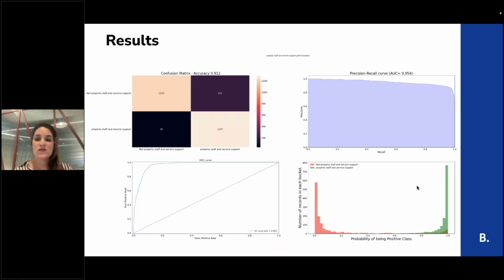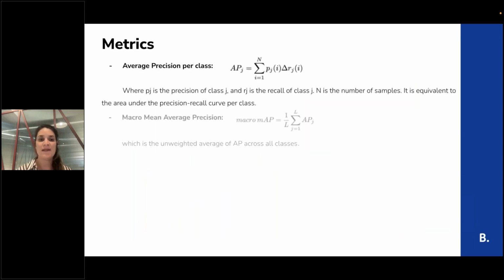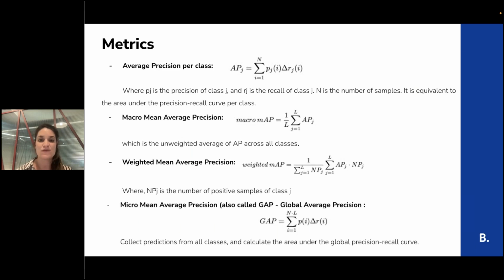We built a dashboard for evaluation: confusion matrix, precision-recall curve, the separation between positive class and negative class, and ROC curve. But mainly we focus on these metrics. First we have average precision per class, which is the area under the curve of the precision-recall curve per class.